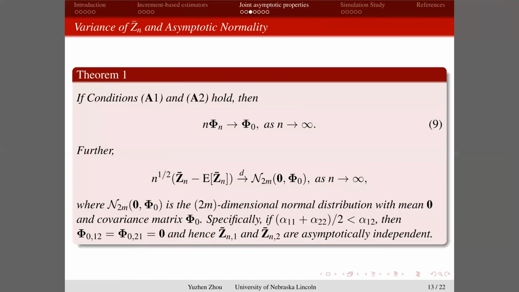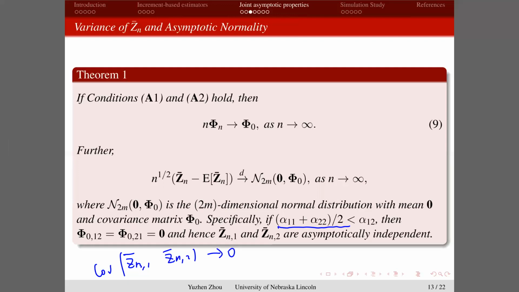Theorem 1 tells us that if we standardize the Zn bar and scale it by square root n, asymptotically it converges to a 2m-dimensional normal distribution with mean 0 and the covariance matrix Sigma 0. An interesting finding is that when the average of alpha 1,1 and alpha 2,2 is less than alpha 1,2, then the asymptotic covariance between the Zn1 bar and the Zn2 bar converges to 0. Which means asymptotically they are independent, although the processes X1 and X2 are dependent on each other.